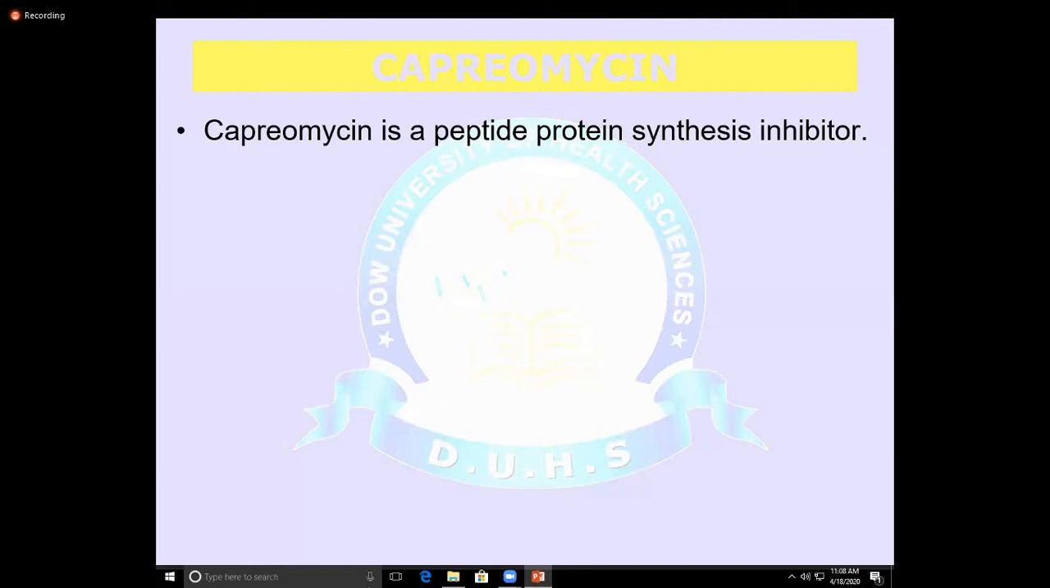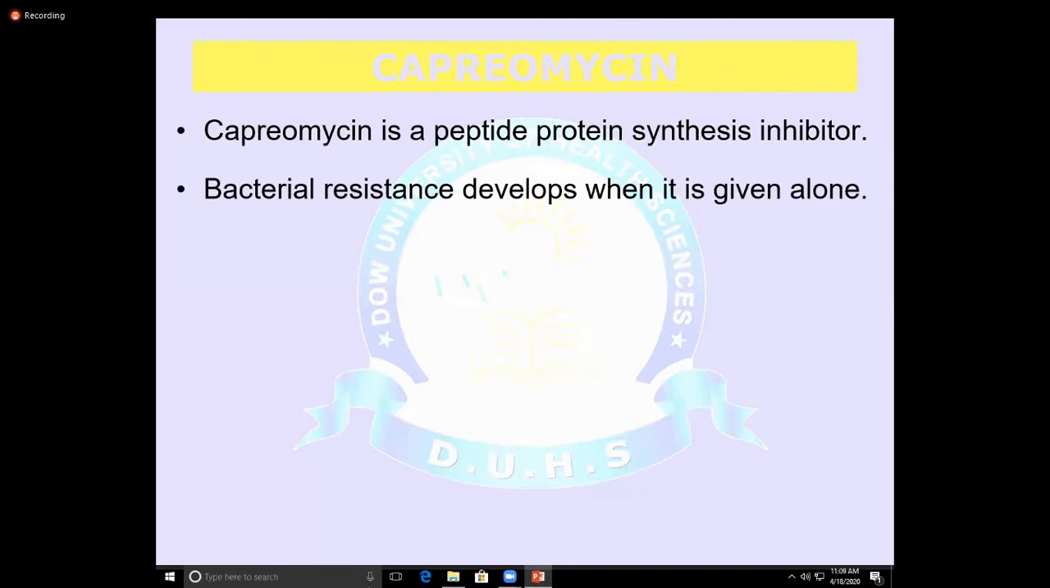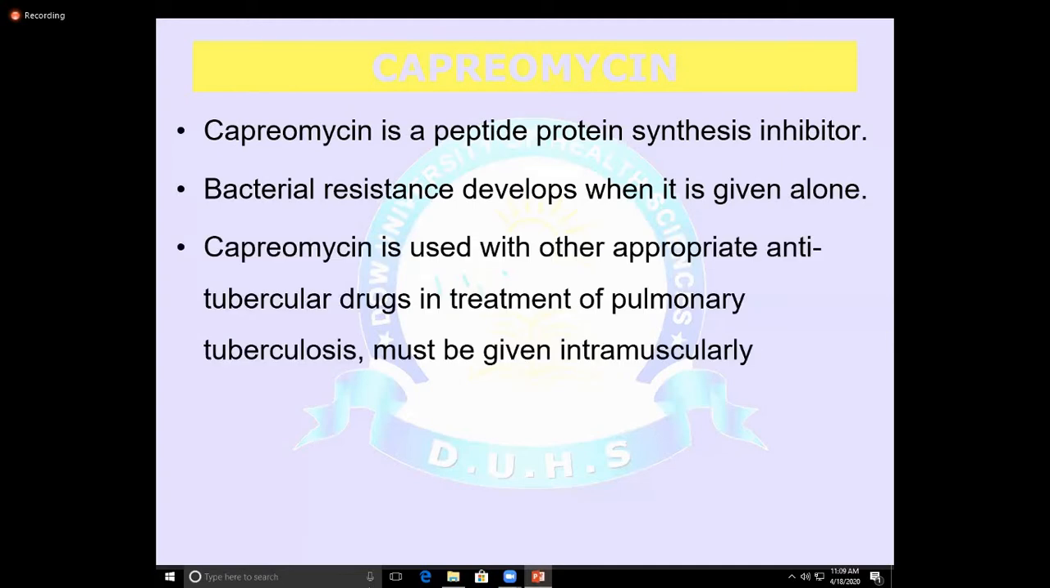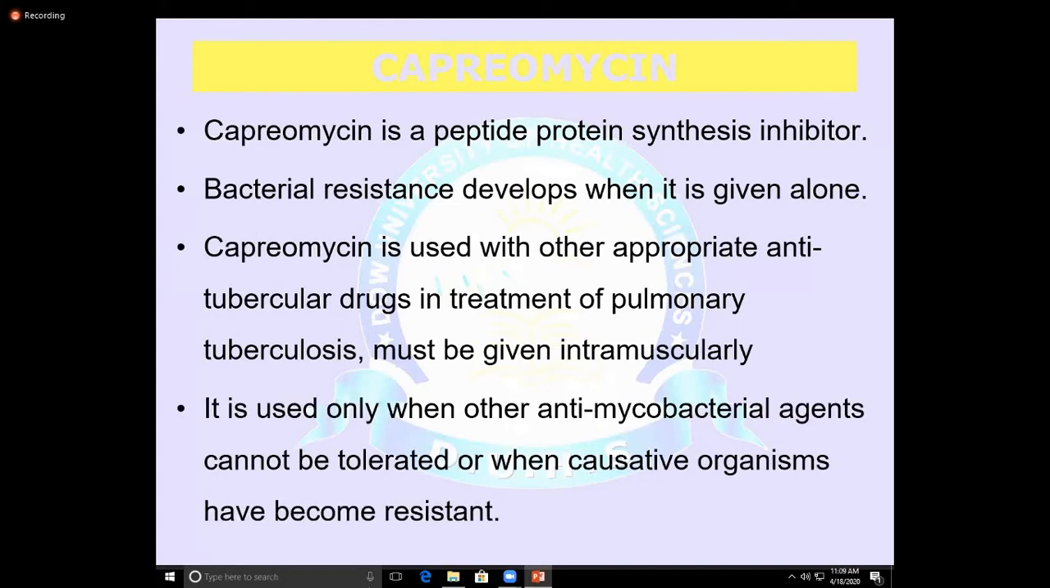Again, they develop resistance when it is given alone. So capreomycin is used with other anti-tuberculous drugs in the treatment of tuberculosis. But the route of administration is parenteral, that is, it must be given intramuscularly. It is used only when the other antimicrobial agents cannot be tolerated or when they produce resistance. In that case, we use capreomycin because the route of administration is IM.